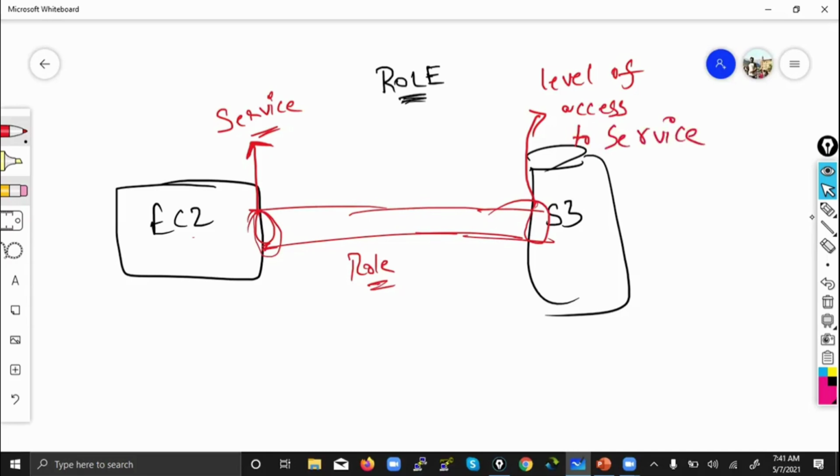Level of access. Okay, level of access to service. This is also a service. The other end also is a service. That can be any service: EC2, S3, database, anything. But what is the other end?